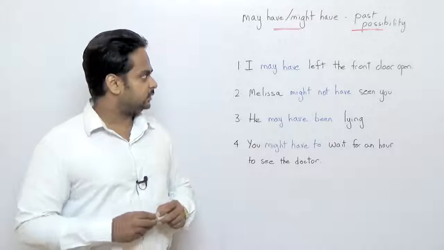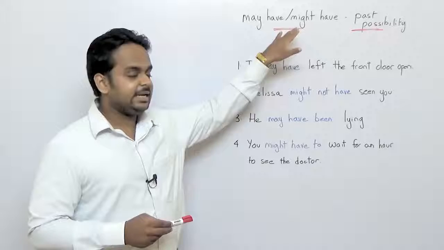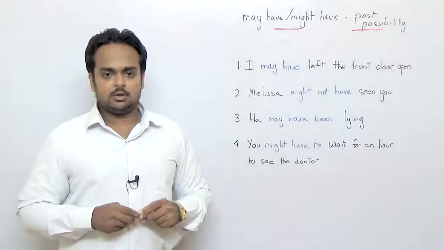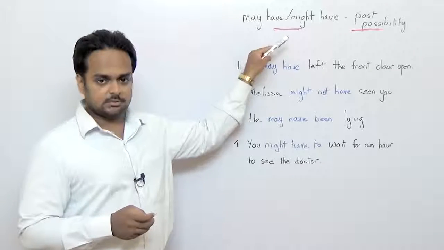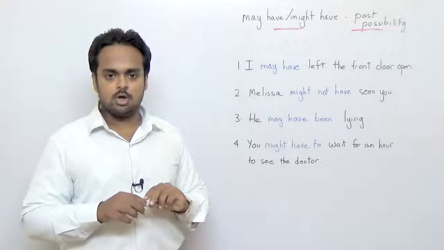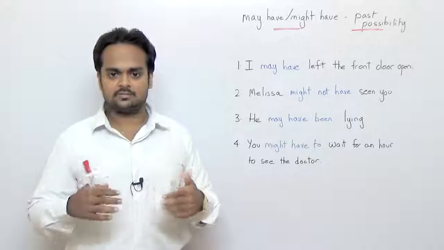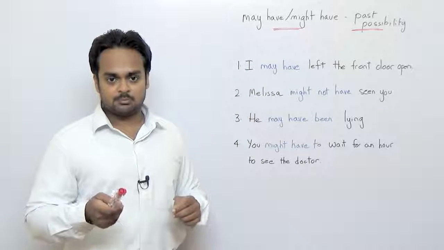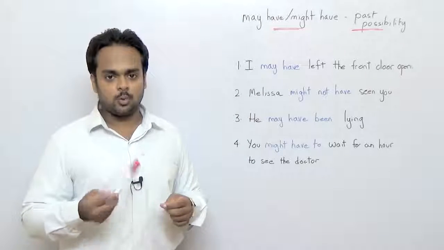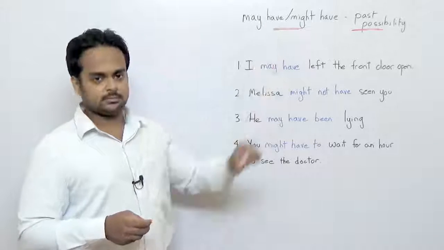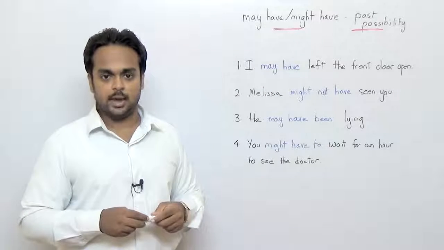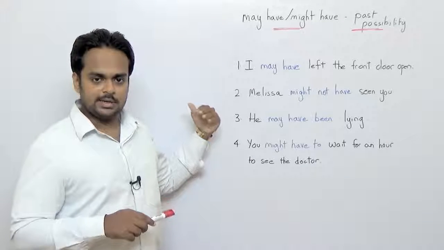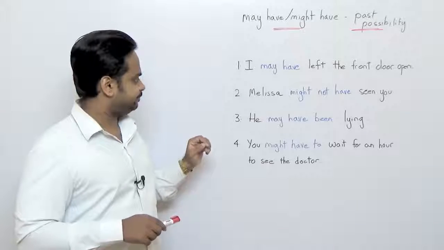And the topic of this lesson is using may have and might have to express past possibility. Now, you should know that may and might are interchangeable, meaning you can use whichever one you want because they have the same meaning. And it's the same for may have and might have, except, of course, in questions. When we make questions, we generally use might more often than we use may. Okay? All right, let's look at some examples, and we'll talk about the meaning and the form of these.